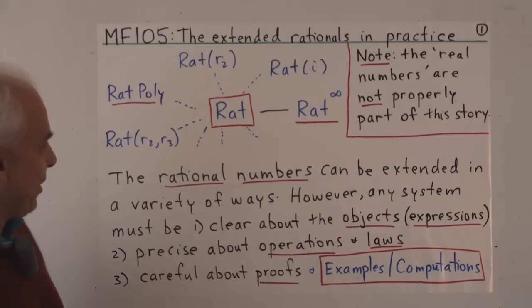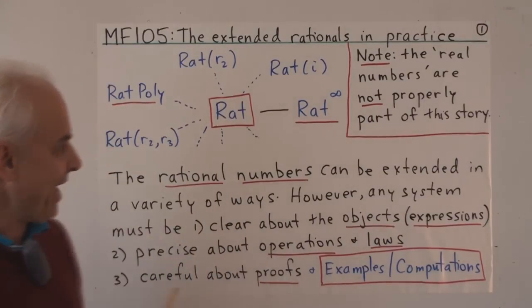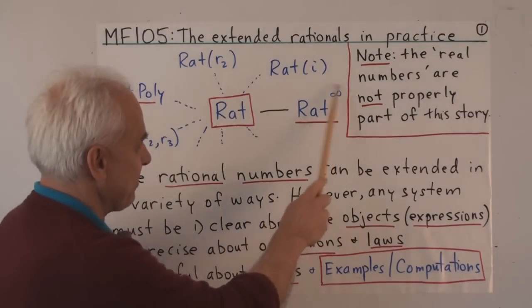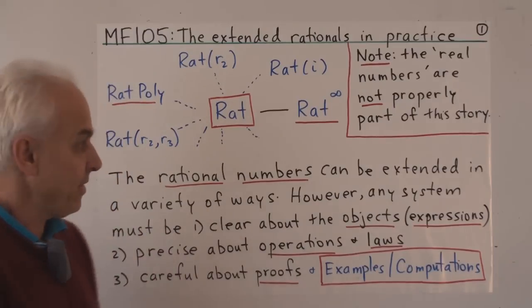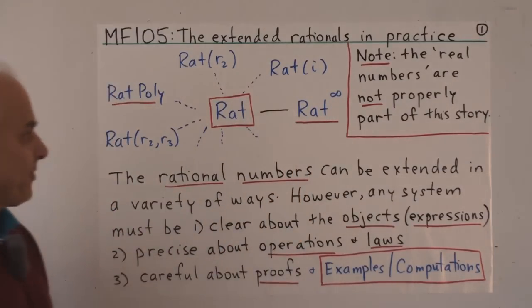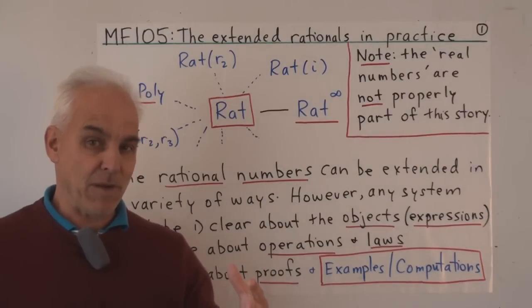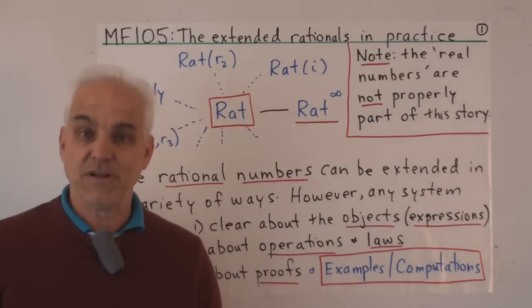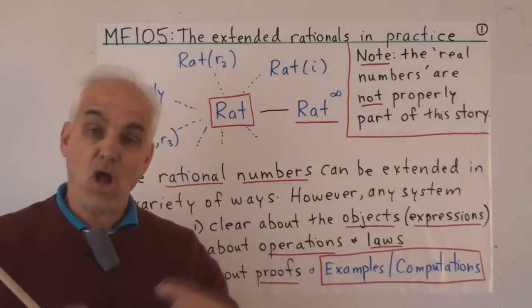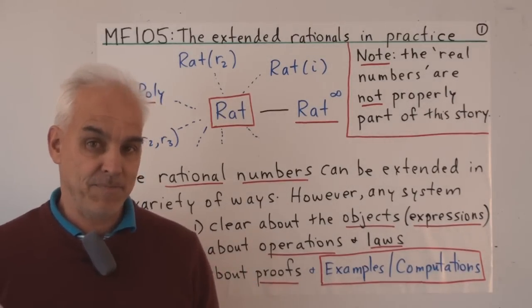Okay, so here are the rational numbers, and here is this new number system that we've recently introduced, the extended rational numbers. This is not the only possible way of extending the rational numbers. There are lots of different ways of enlarging our number system.